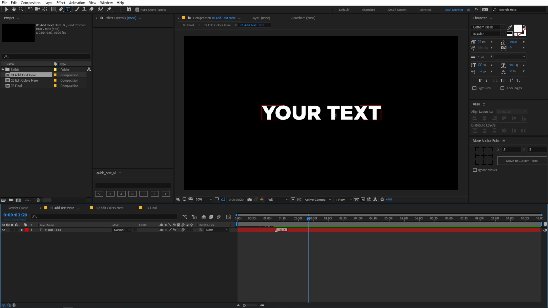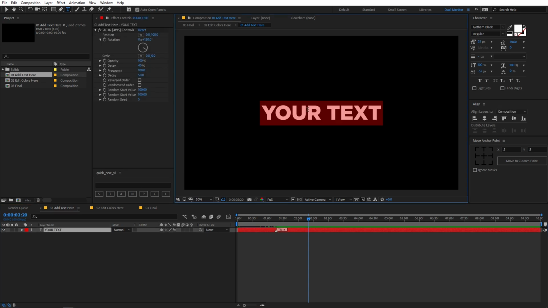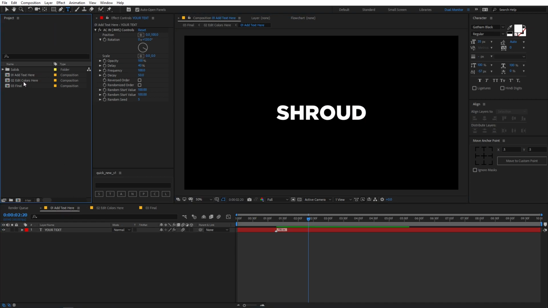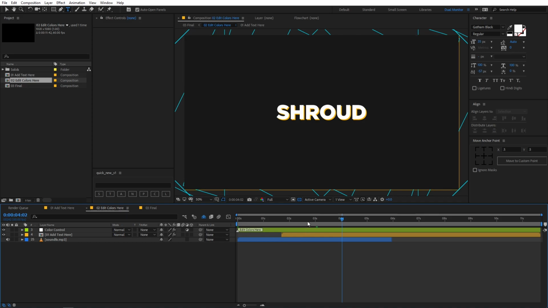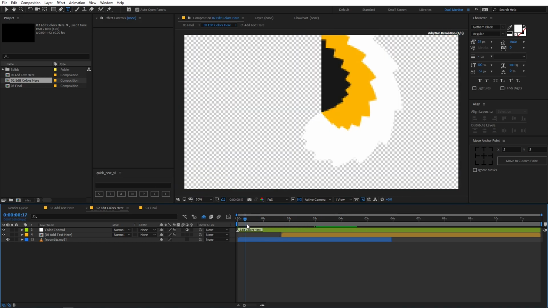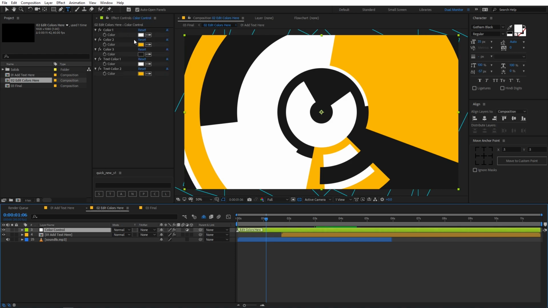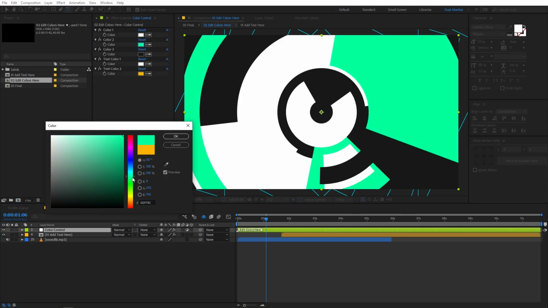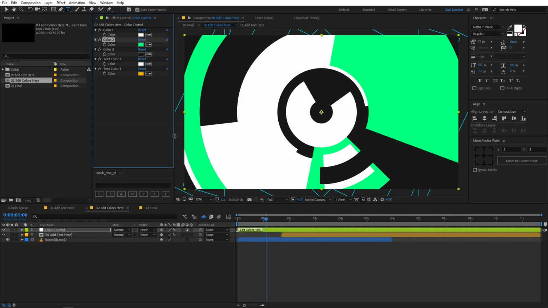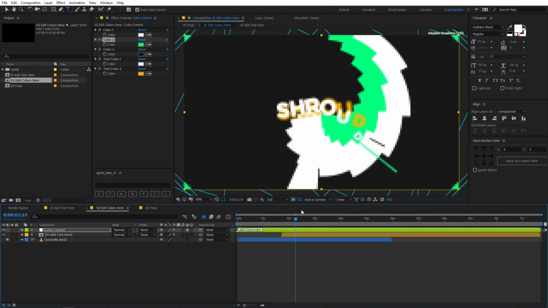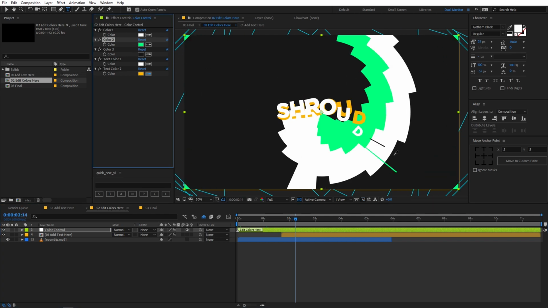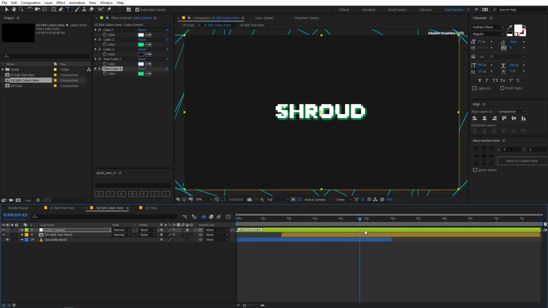And over here you can see we have the text layer, so you can just double click on it and you can type whatever text you want and you can go back to the second comp, edit colors here. So over here you can change the colors for the intro and you can select the top layer which says color control and from here you can choose whatever colors you want. So you can just play around with the colors and you can choose whatever look you want to go for and you can change the colors for the text as well. And you can type whatever text you want.